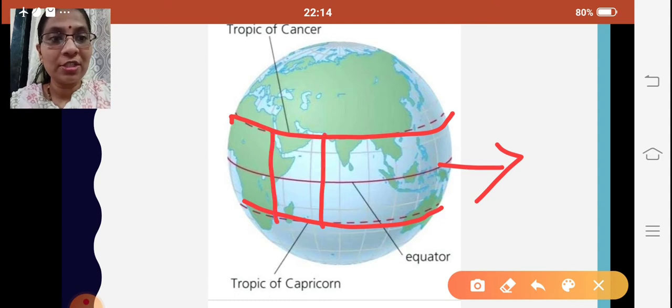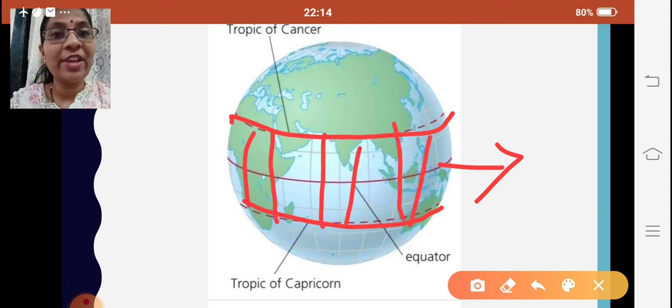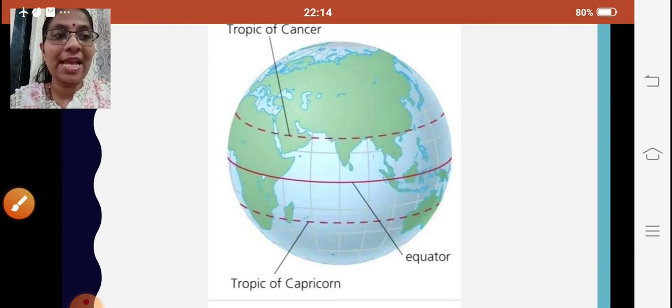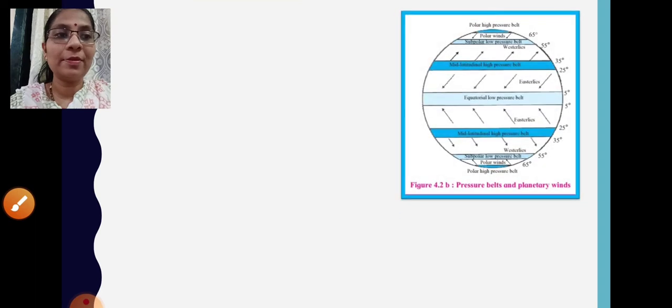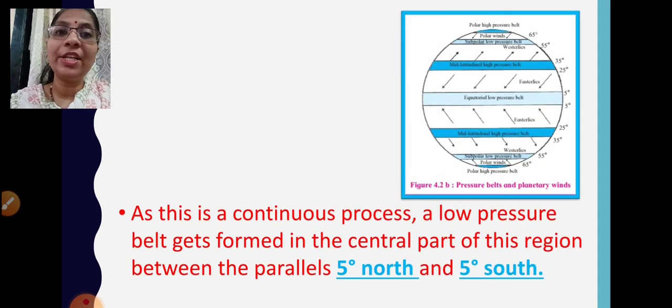In this region the temperature is very high. So when the temperature is very high, what happens? The air expands, and as a result it becomes lighter and moves in the upwards direction. So what happens as a result of this? As this is a continuous process, a low pressure belt gets formed in the central part of this region between the parallels 5 degrees north and 5 degrees south.